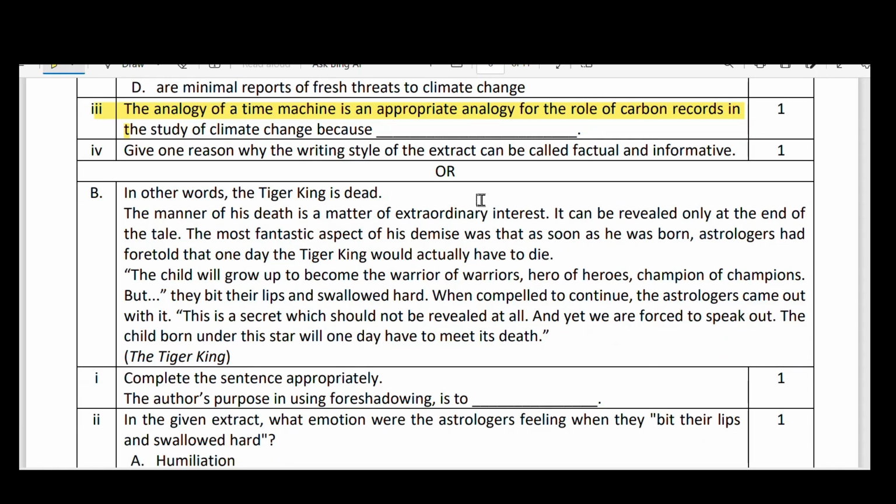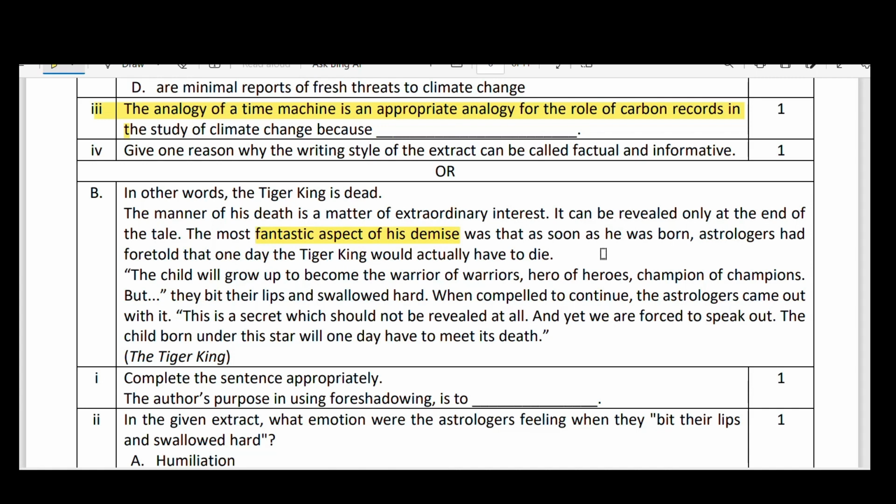Yeah, in Vistas there is choice, right? We have this. In other words, the king tiger is dead. The manner of his death is a matter of extraordinary interest. It can be revealed only at the end of the tale. The most fantastic aspect of his demise means death. So death is not actually described as fantastic, but here the writer has used the word fantastic because that is necessary for